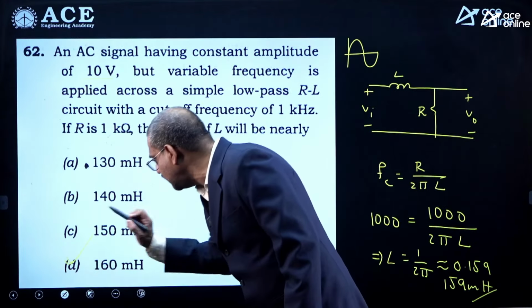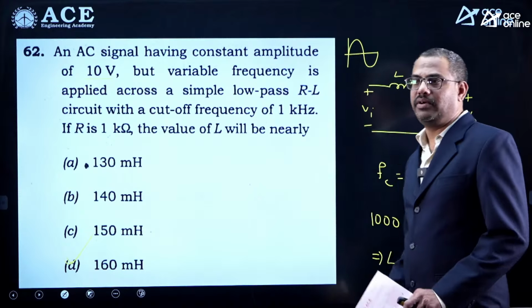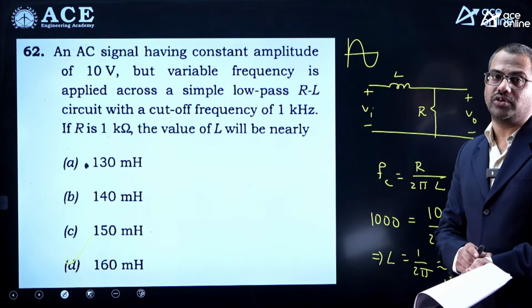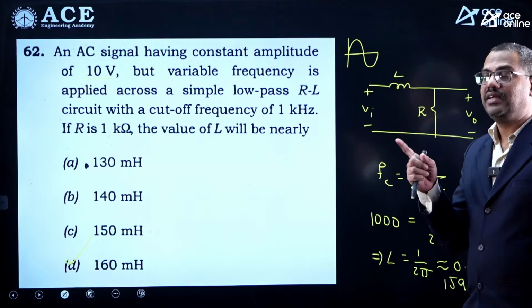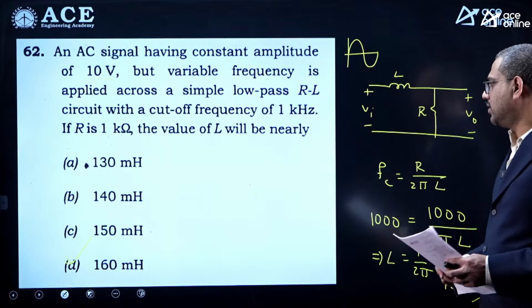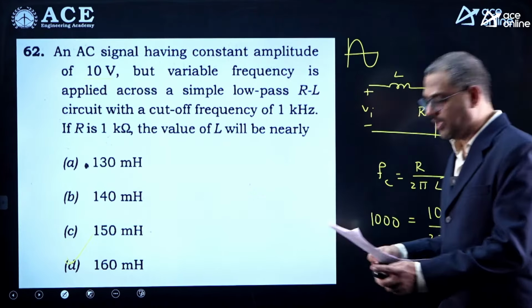So I will go with option D. But you should remember that bandwidth is inversely proportional to time constant, that is the smarter way to write it, and the time constant of an RL circuit is L by R, so remember it that way. So the answer is option D.